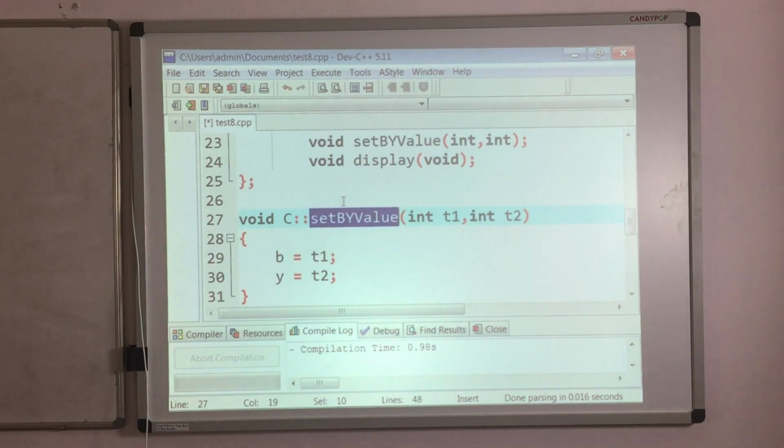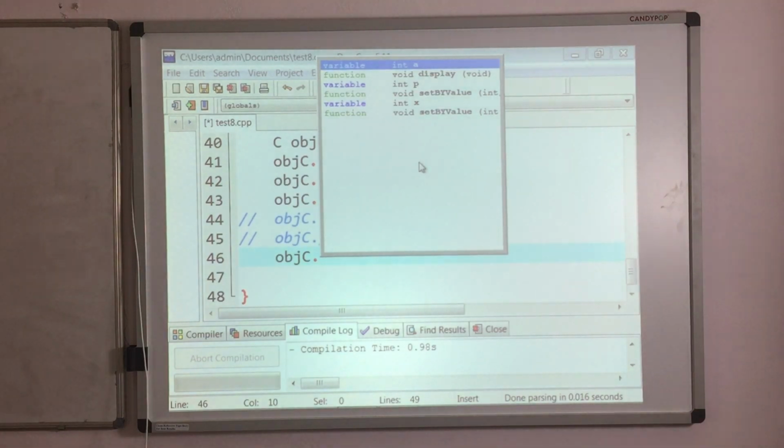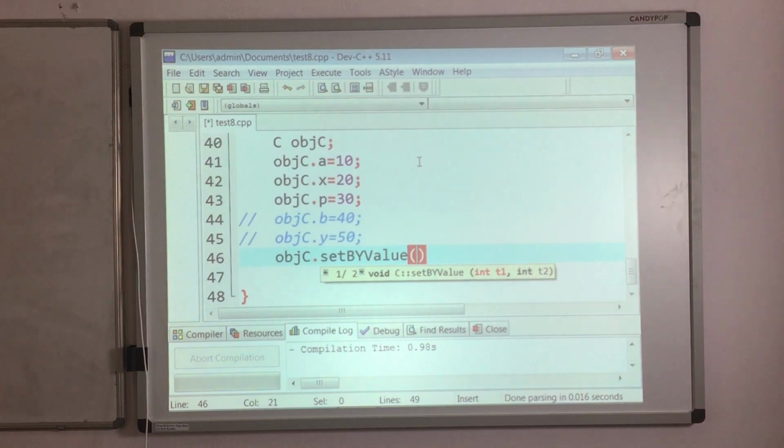Okay, what I have to do, I have to call this setByValue function by making use of C class object and by passing two parameters. So that I will do now. So objC dot setByValue, and pass the two parameters, the same parameters I am passing, 40 and 50, 40 for B and 50 for Y. Okay, so like this.